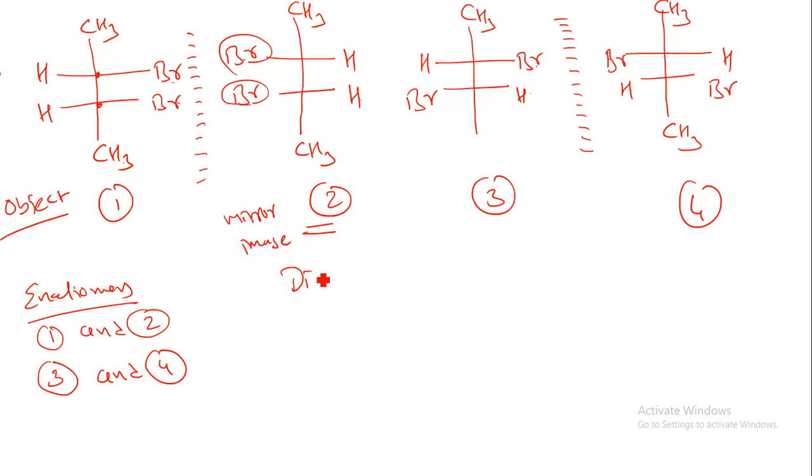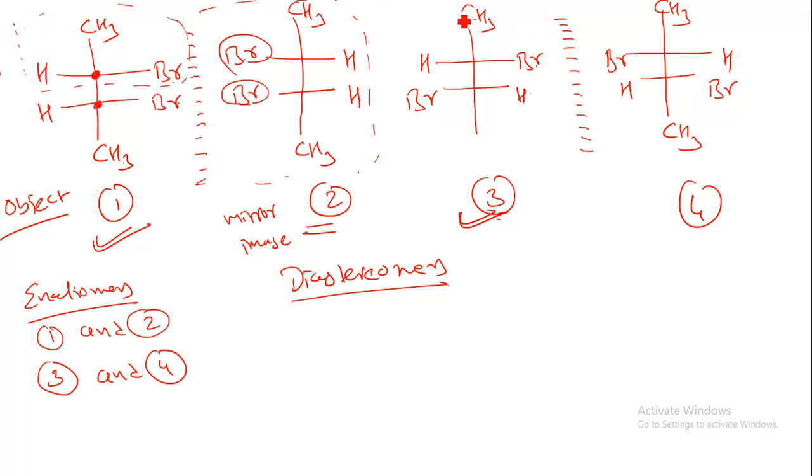Now when we have diastereomers, what can we call diastereomers? First of all, they should have a minimum of 1 chiral center. If I compare compound 1 with compound 3, let us concentrate on 1 and 3. Here I have CH3 H Br, CH3 H Br. Now if I put compound 3 onto compound 1, what will happen? You can see over here, this is the first part, CH3 H Br, and this also has CH3 H Br. Both are similar.